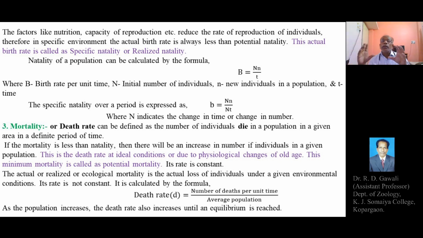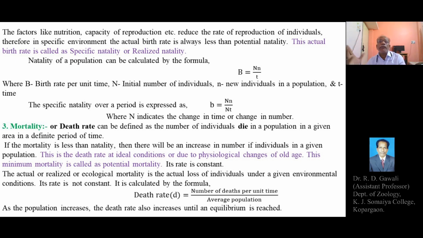So, we know that potential or absolute natality is the maximum number that can be produced. That is just a probability, a theoretical aspect of natality, the number of new individuals produced in a particular population on the basis of either fertility or fecundity.